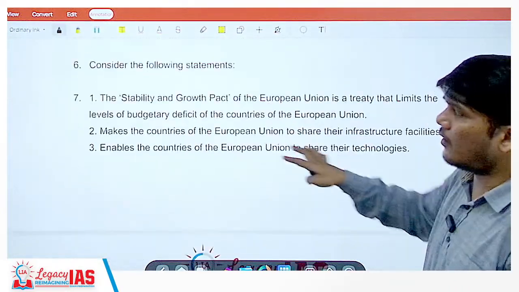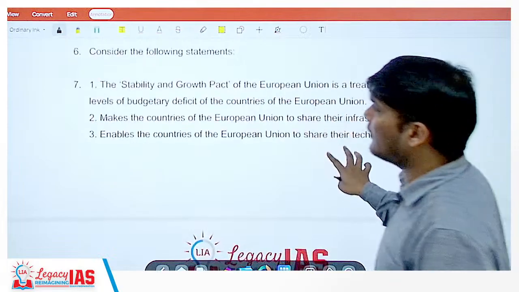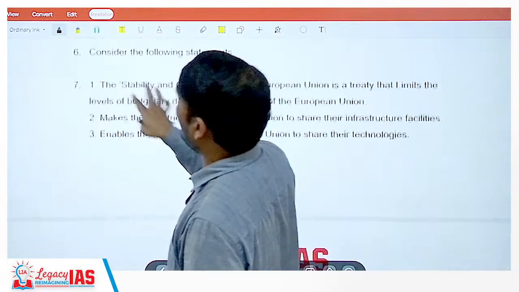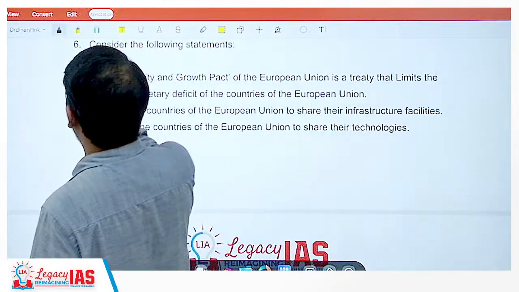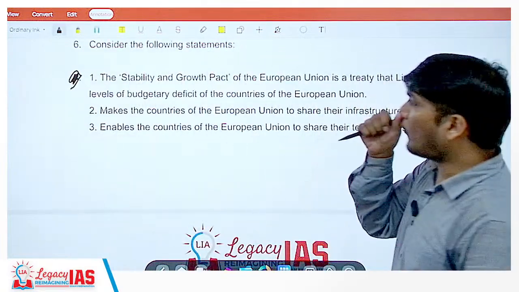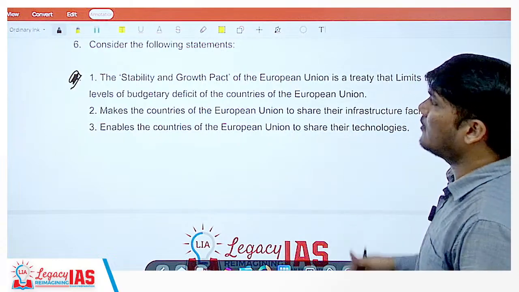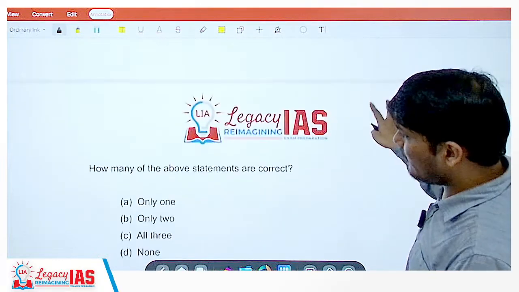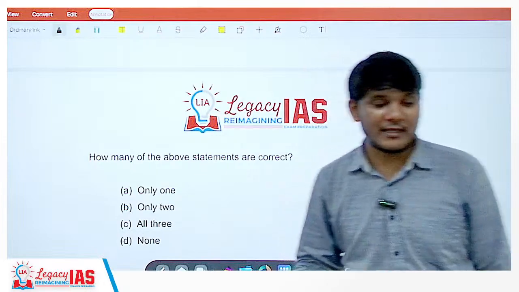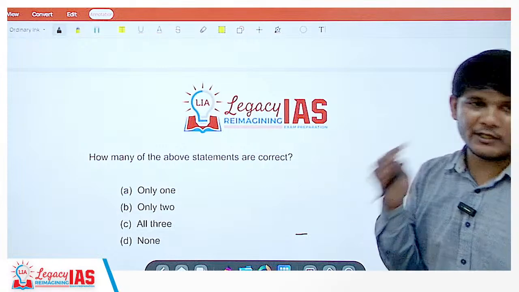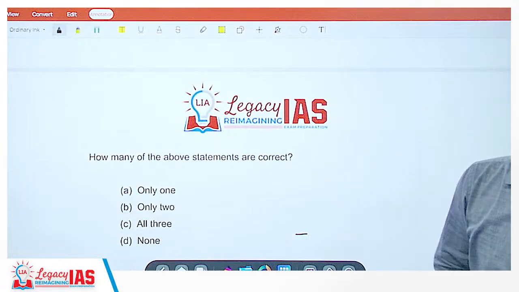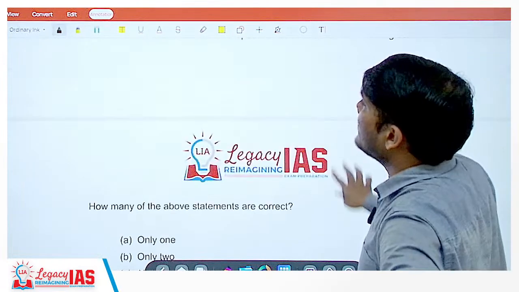I think this numbering is, there is an issue with this. Don't worry about this sixth. Oh, sorry, don't worry about this seventh. Okay, so consider the following statements. Statement 1, what kind of options they have given? Here also see the same kind of options are given. So last year a lot of questions have been asked in this particular way. Okay, now